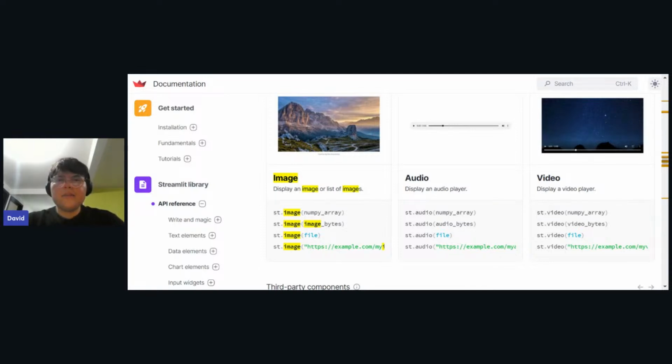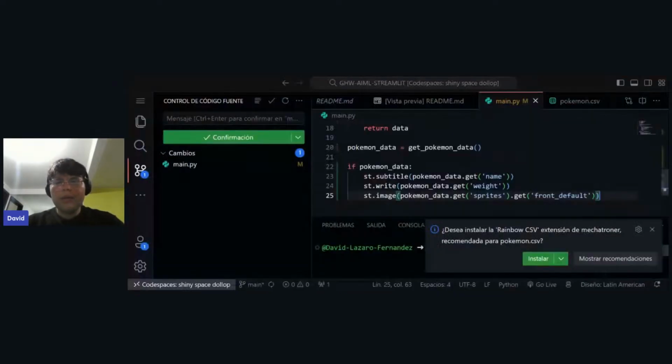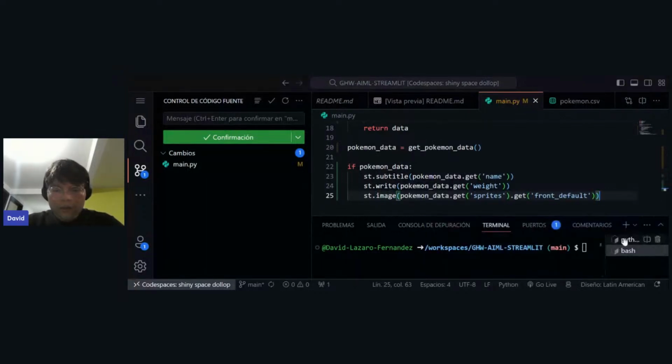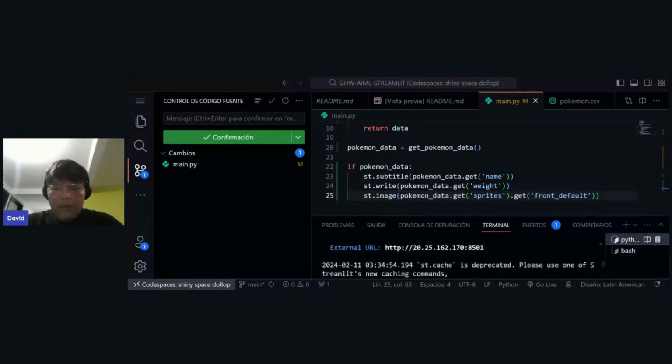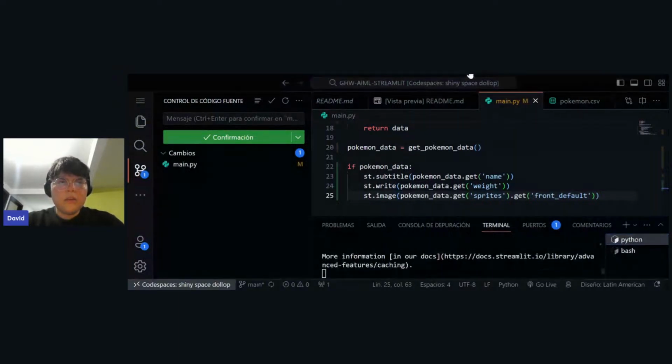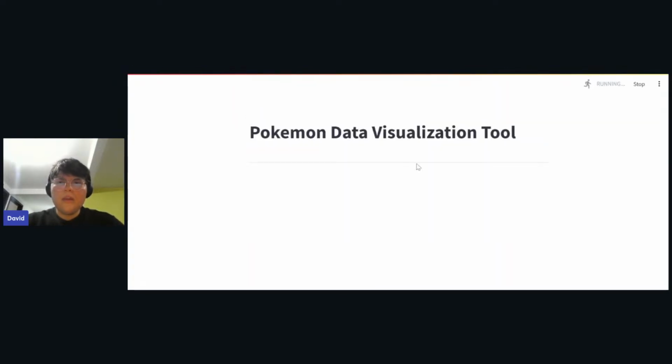So let's put that into our code. Let's use Pokemon data get sprites, get front default, and let's see if this is doing something. A sticker, okay, yeah. Let me reload this and see if we're able to see this. Expecting value line 1, column 1.